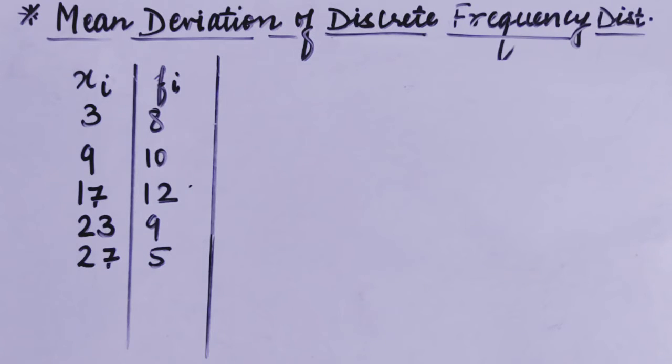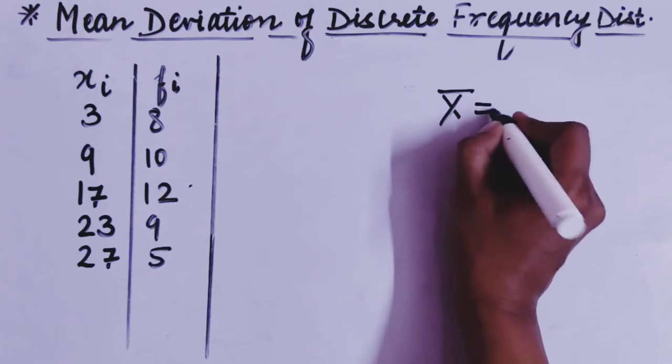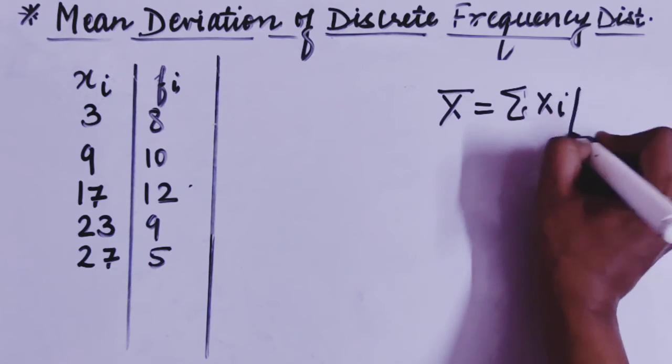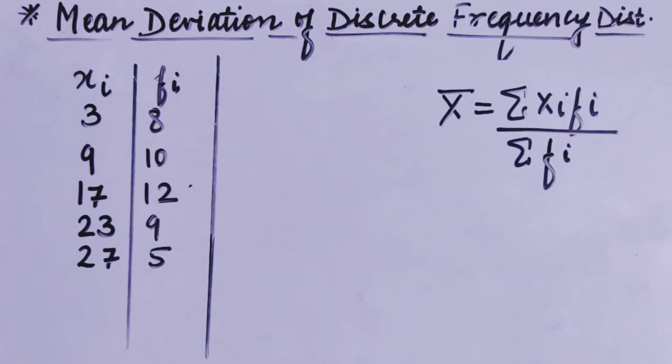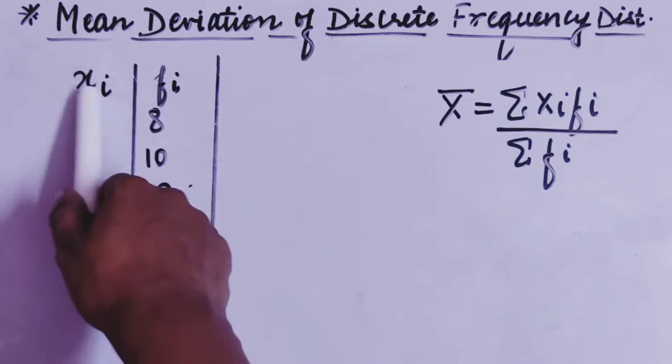Students, suppose we have to calculate the mean deviation about mean here. So first of all, we have to find out the mean. And I know you are very well aware of how to calculate the mean. In fact, आपको methods भी पता है, direct method, shortcut method, step deviation and all. So it is very easy to calculate mean. First of all, students, I am calculating mean with the help of the direct method. What is the formula to calculate mean from the direct method? It will be equal to sigma xi fi upon sigma fi. To calculate sigma xi fi, we have to multiply these two first.